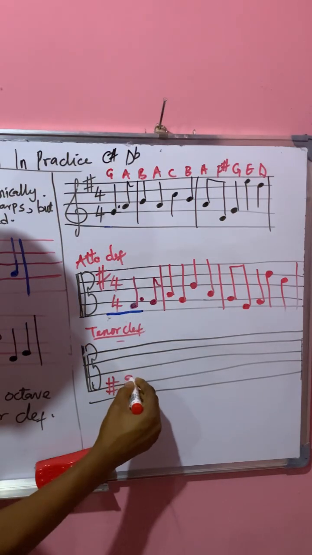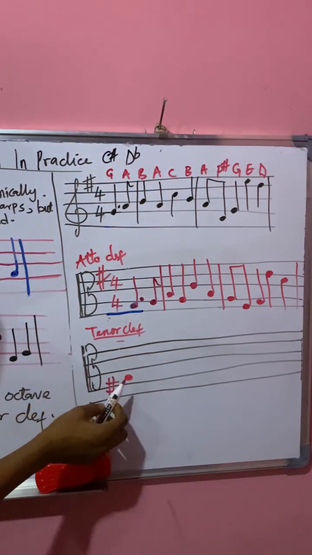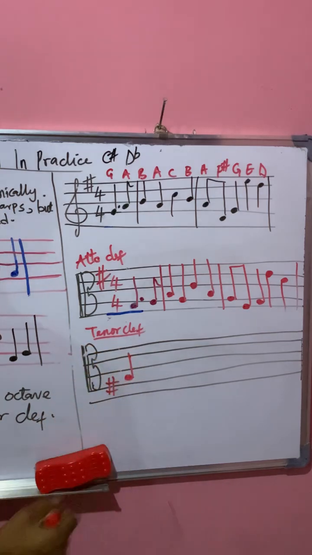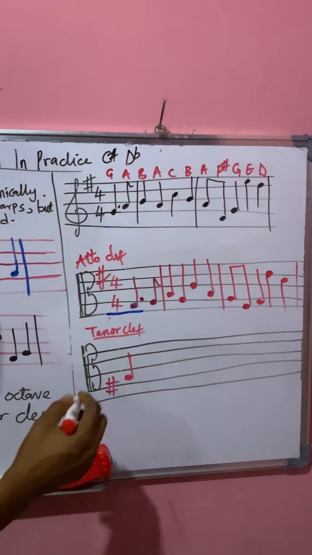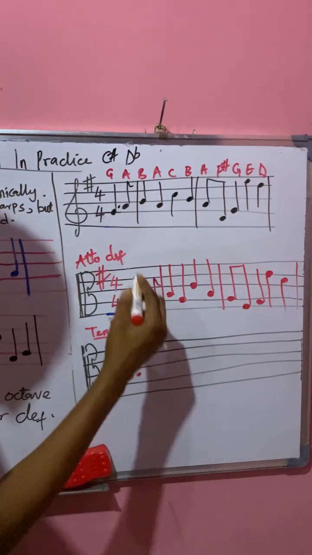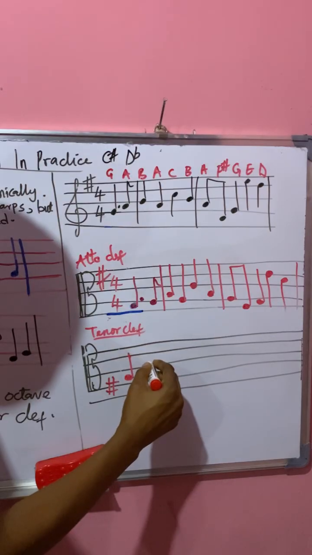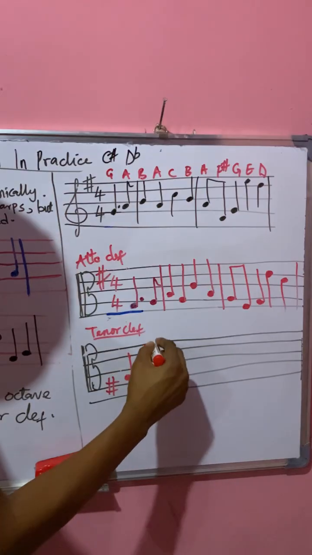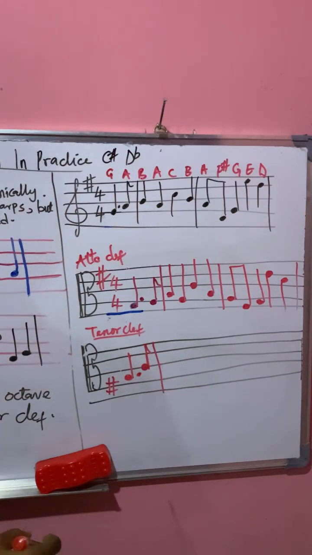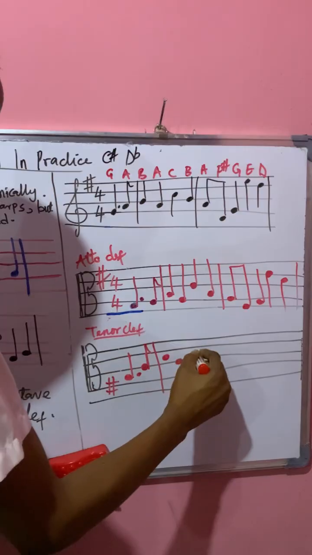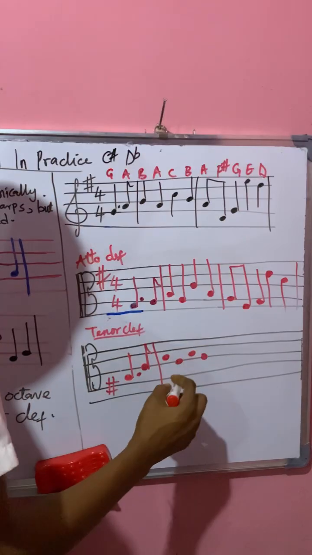Now let's see if I'm right. Let's count. So from here we have G, A, B, C. So that means I'm right. That means on the second line in tenor clef, we have our G. Then after G, you now find your A. After A, you look for your B and A again, and B and A again.